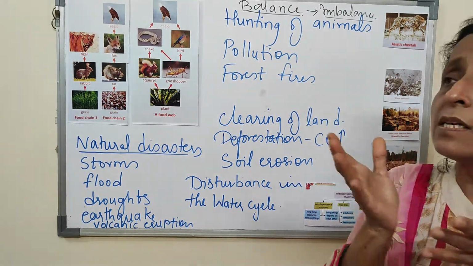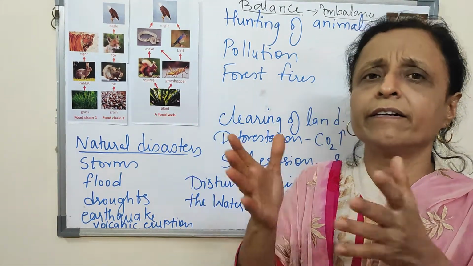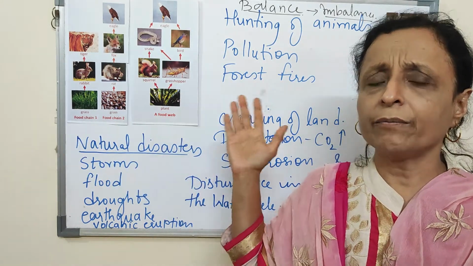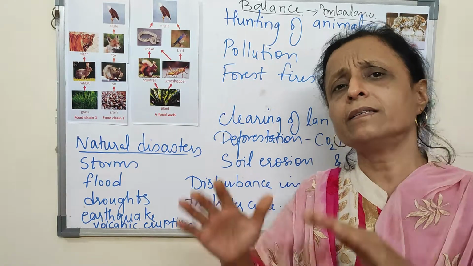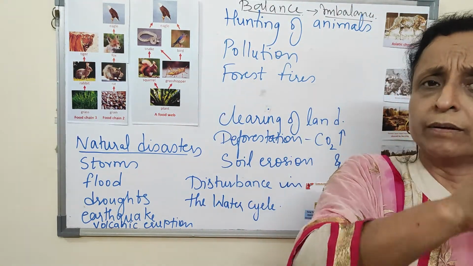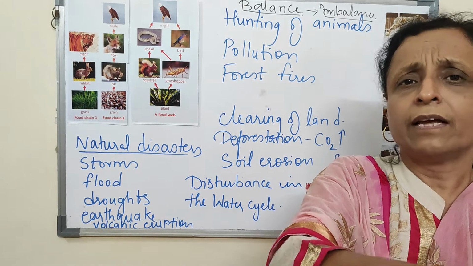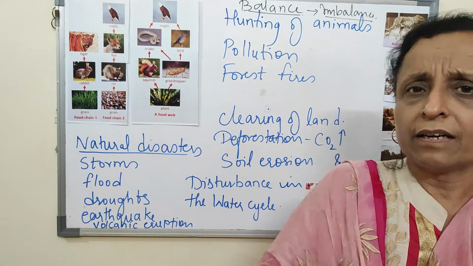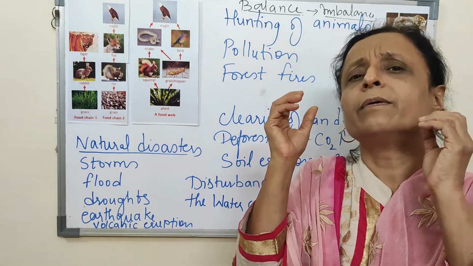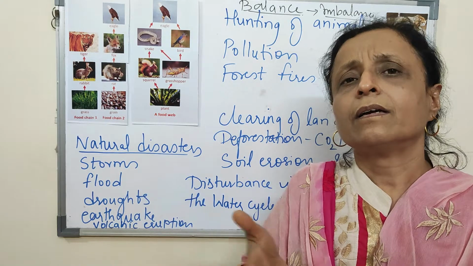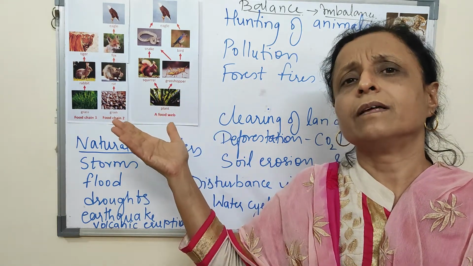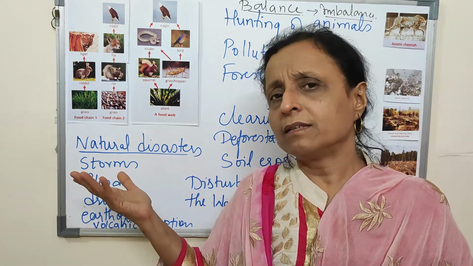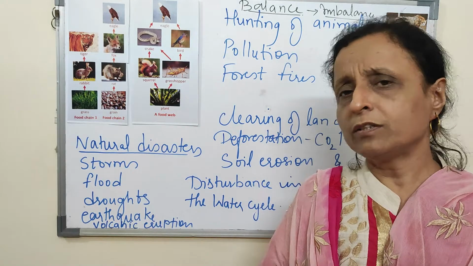What happens when these animals like cheetah, lion, tiger become less and less in number? Suppose there is an area which is green in color. There is always a balance. Lion, tiger will eat deer and other herbivorous animals, and herbivorous animals will eat the grass. But if lion and tiger disappear, deer will increase in number. Then they will eat up all the grass. No grass, and the environment will be imbalanced.